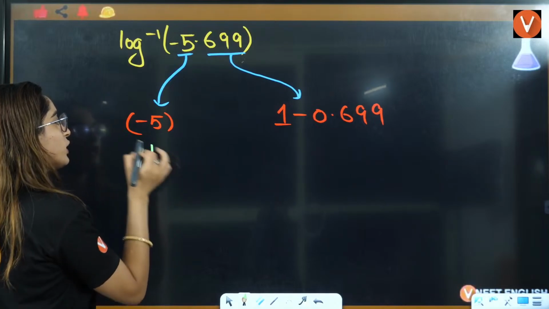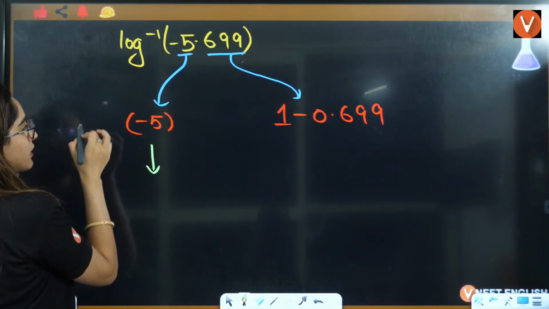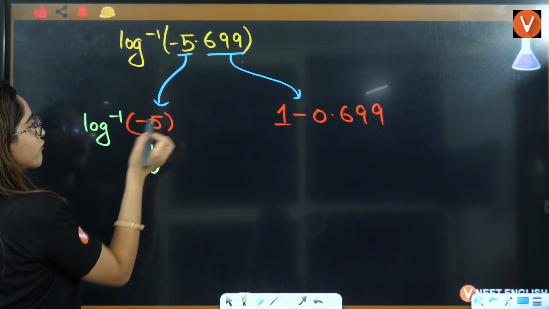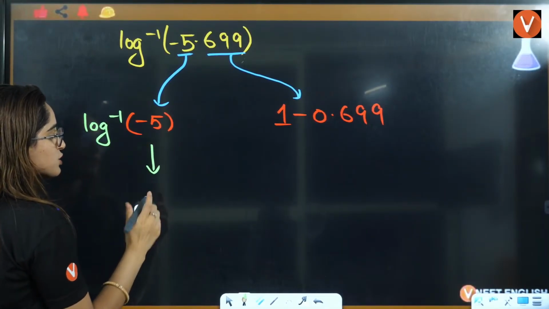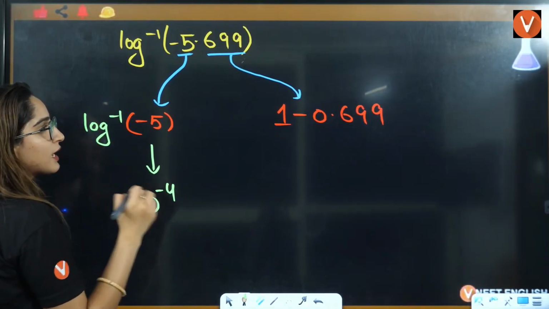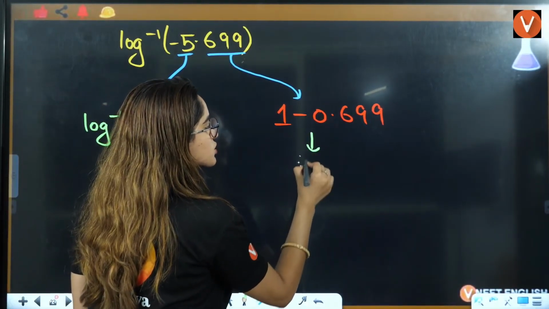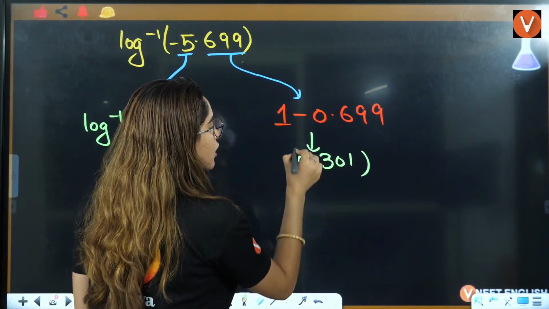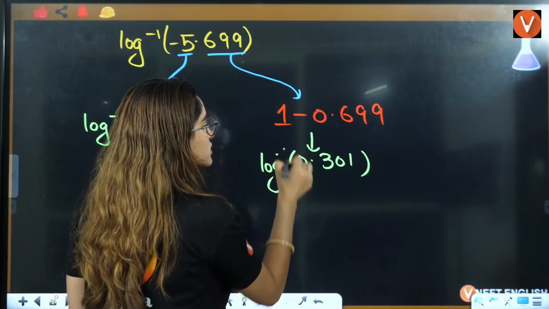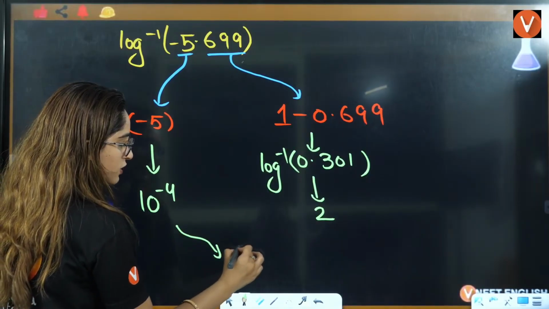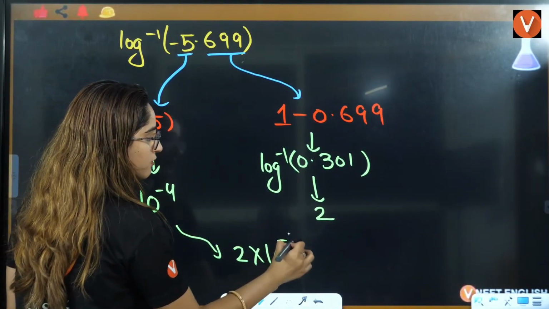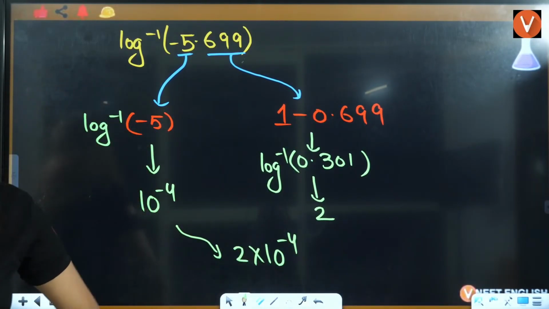So what is the value of log inverse of this thing? Log inverse of this minus 5, that is going to be 10 raised to power minus 4. Right? What is the value of this? This is going to be 0.301. What is the value of log inverse of 0.301? That is 2. So answer will be equal to 2 multiplied by 10 raised to power minus 4. Okay?